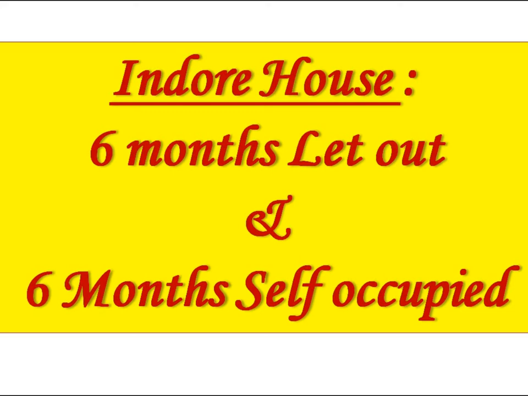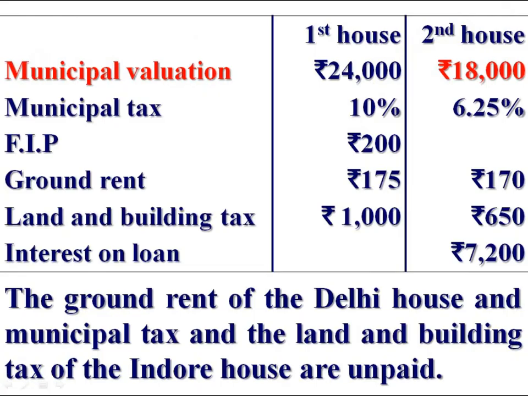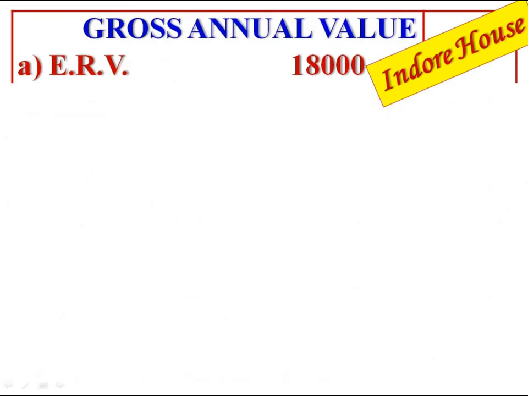Computation of income for house property. Second house, that is Indore house, 6 months let out and 6 months self-occupied. We are computing gross annual value. For gross annual value, first compute expected rental value. We have municipal valuation rupees 18,000. It is the expected rental value.